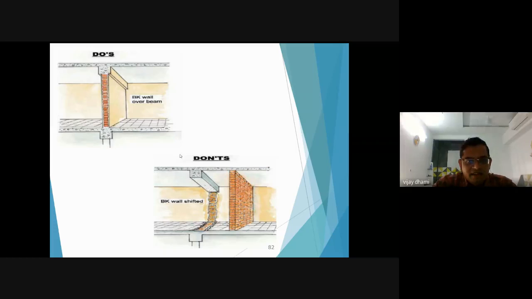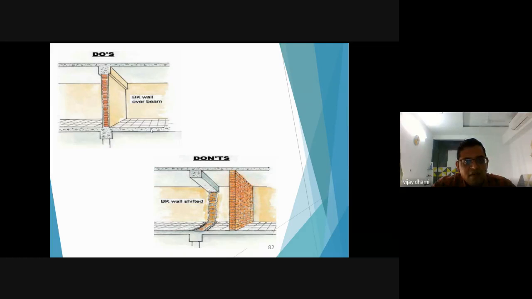And this is a very basic thing you should do when you are constructing any kind of wall. Keep in mind the wall should be on the beam only. Your wall should not be on the slab section. You are seeing here, this should not be done on the slab section, because your slab is not designed for the load of such a wall as a point load in this area. So all your walls should be only on the beam.